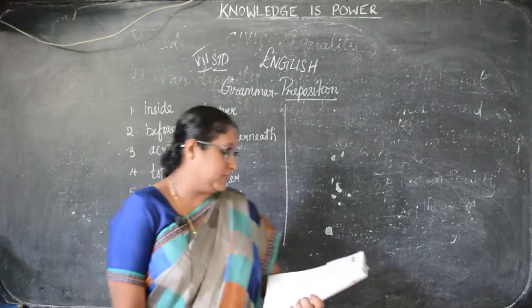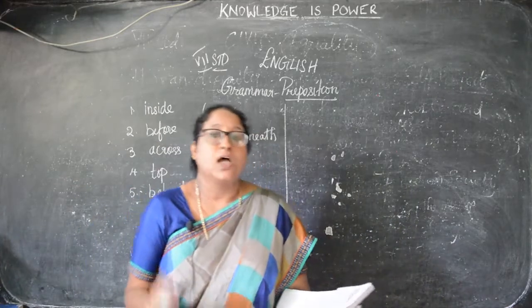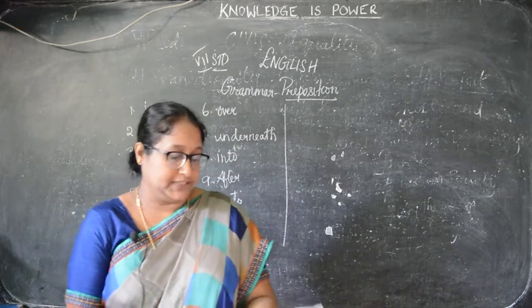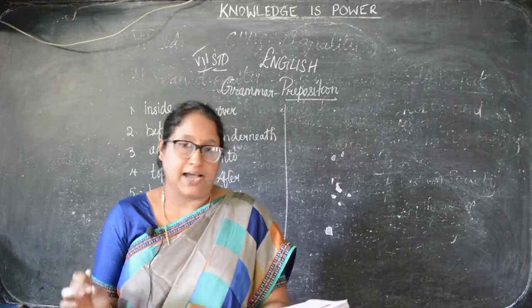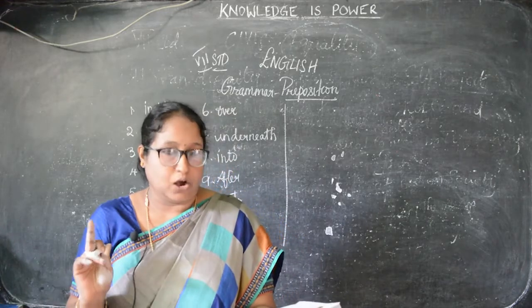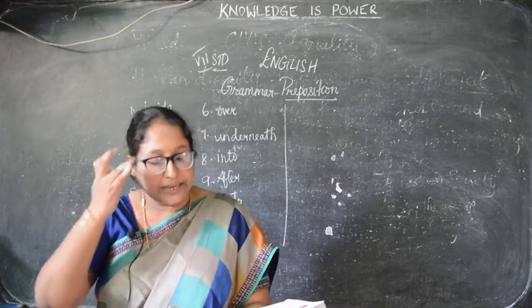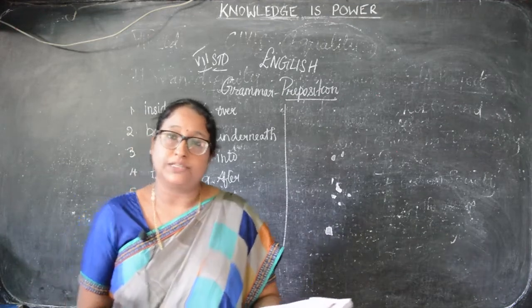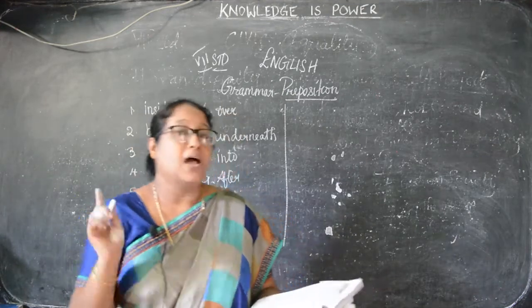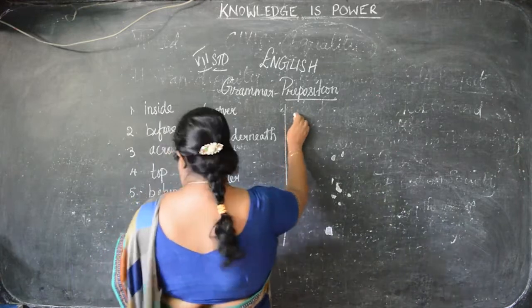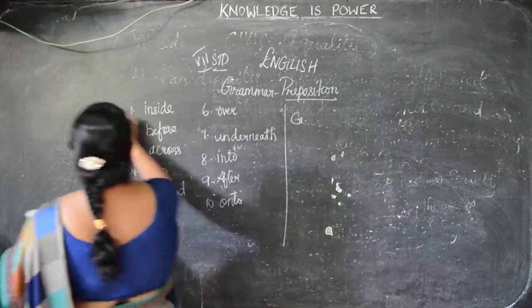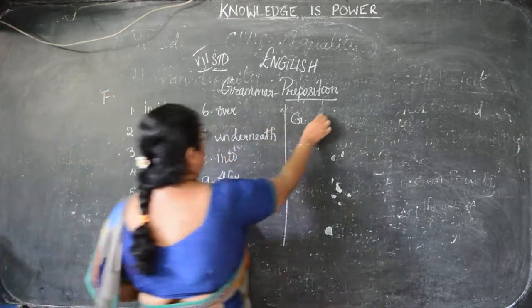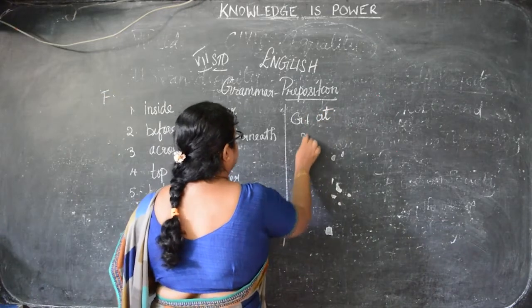So next we will go to the exercise: complete the following sentences using appropriate prepositions. Your mother dash home? Options are given: A, in, B, at, and C, on. So what will be the answer? Yes, is your mother at home? At home is the answer.